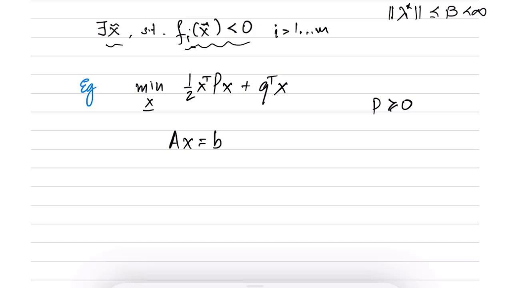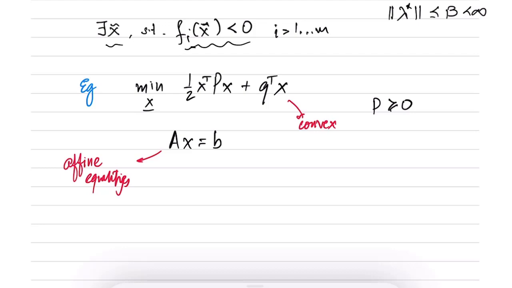So what kind of problem is this? You can observe that since P is positive semi-definite, the objective is convex. There are no nonlinear constraints, so the f_i's are not there, only affine equalities are there. So this is also fine. Therefore, this is a convex optimization problem.